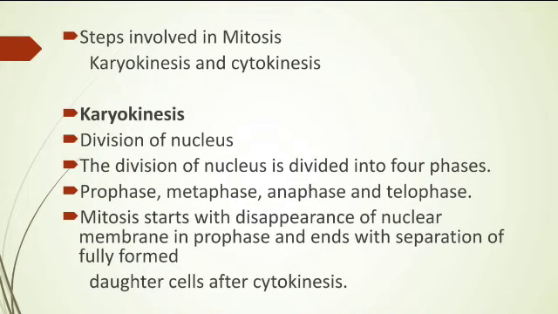Mitosis starts with the disappearance of the nuclear membrane. So what is the first event that is seen in mitosis? That is the disappearance of the nuclear membrane. The membrane that surrounds the nucleus is called the nuclear membrane, and that nuclear membrane starts to disappear at the beginning of mitosis. This starts in the prophase, and mitosis ends with the separation of the fully formed daughter cells after cytokinesis. That means mitosis starts with the disappearance of the nuclear membrane and ends with the formation of the two daughter cells after cytokinesis.